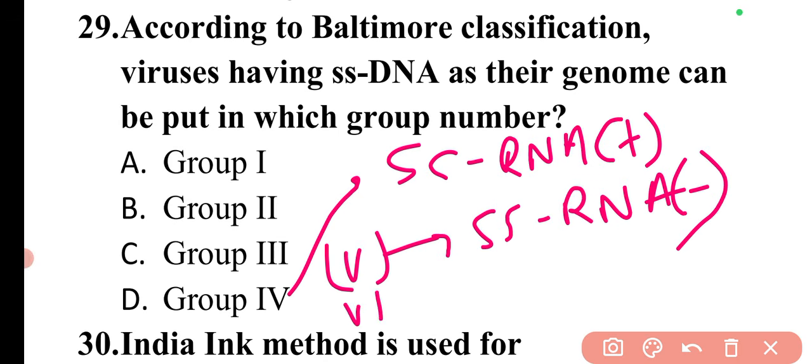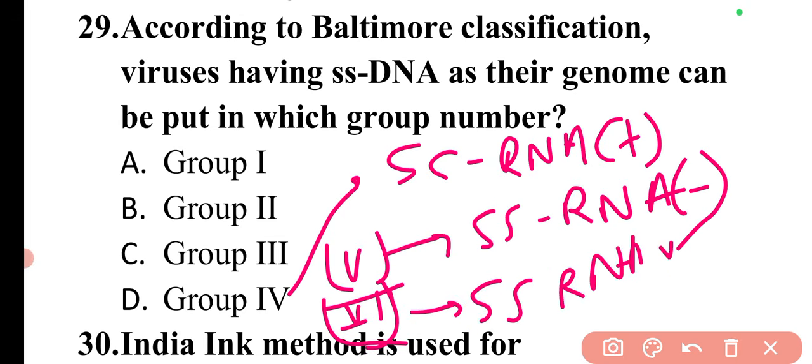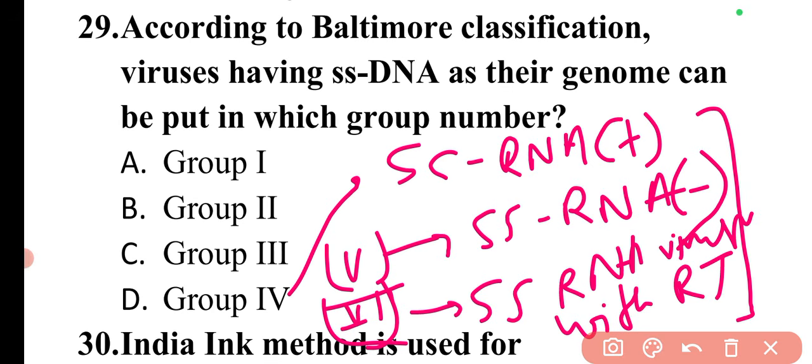And then there is group number 6. So group number 6 denotes the single stranded RNA viruses with reverse transcriptase. So I have added this table also at the end of the MCQ. You can recheck and revise these particular classes.